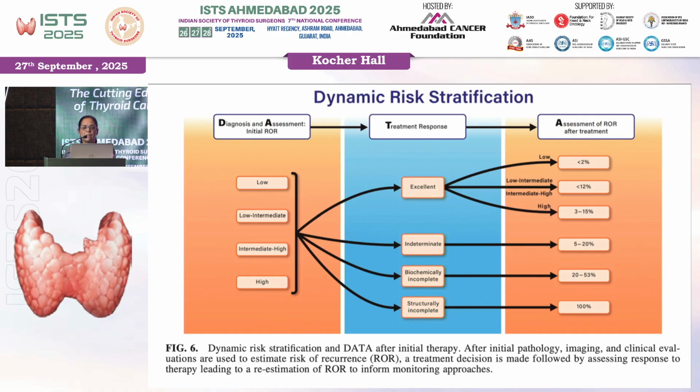And then every group can go to excellent depending upon the treatment response, which is surgery, or surgery followed by radioiodine adjuvant treatment or ablation, whatever the treatment is. And then it can go into intermediate, biochemically incomplete, and structurally incomplete. So they can be further divided, and they have given percentages for each and everything. Excellent can again fall into low, low intermediate, intermediate high, and high. So this is, I think, the crux of the whole dynamic risk stratification.